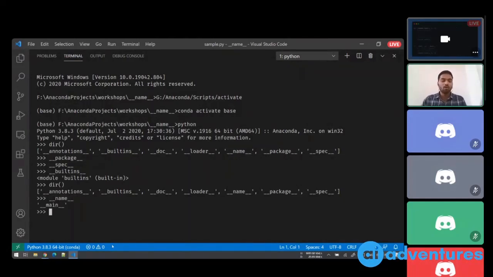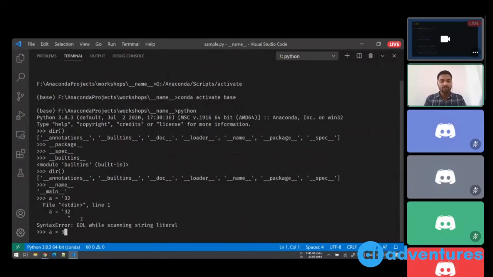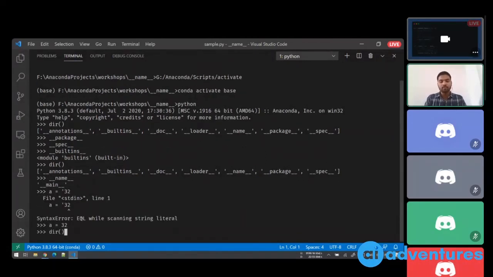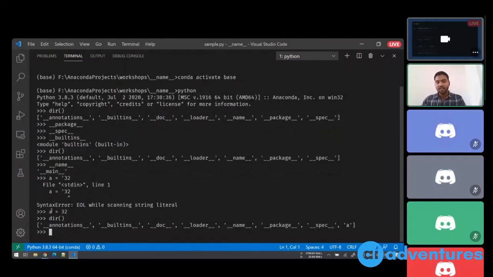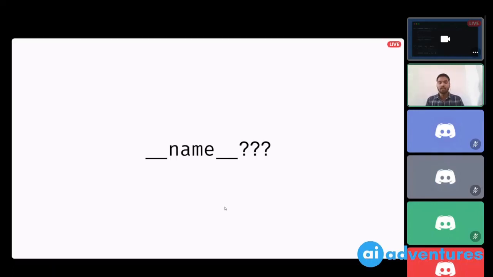In this talk, we'll only focus on understanding this __name__ variable, which was created by the Python interpreter. For now, this is set to __main__, and as we define more values, you can see that this variable is now available in this namespace. These variables are all initialized even before executing any piece of code. What is __name__ and how can we use it?